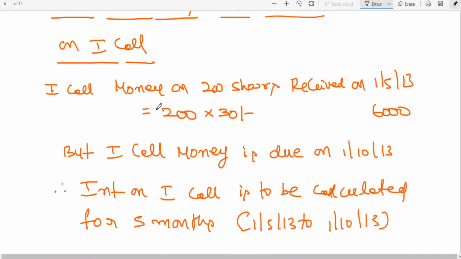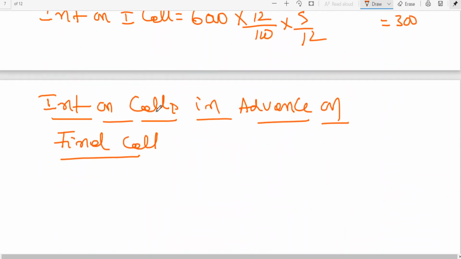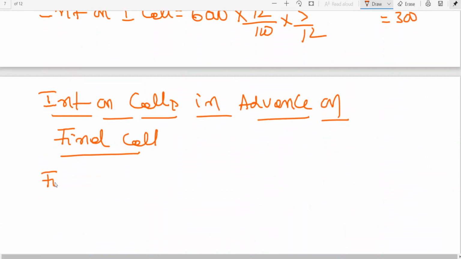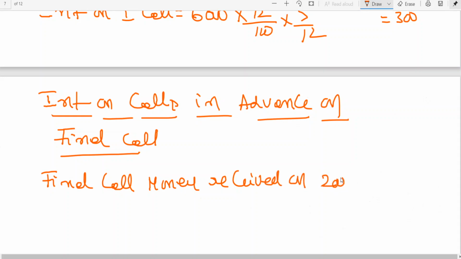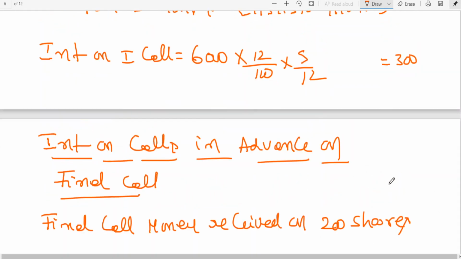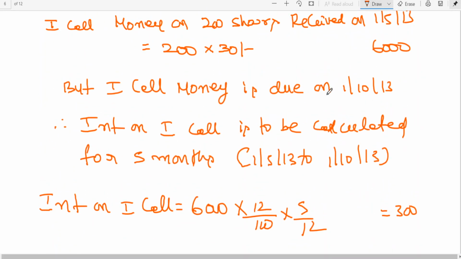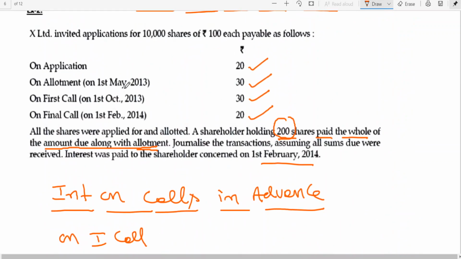Final call money on 200 shares received along with allotment money, whole of the amount due along with allotment was paid.